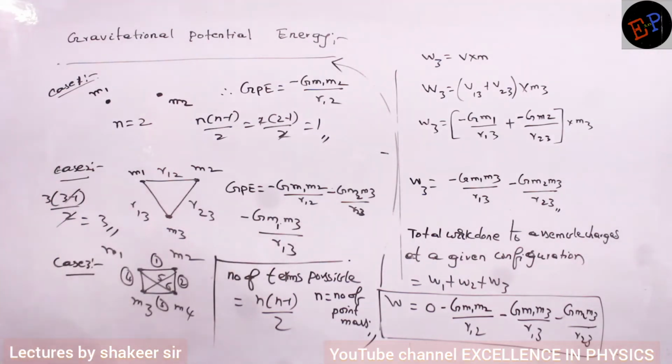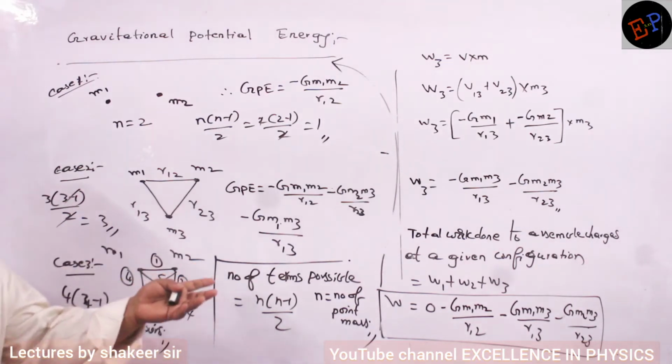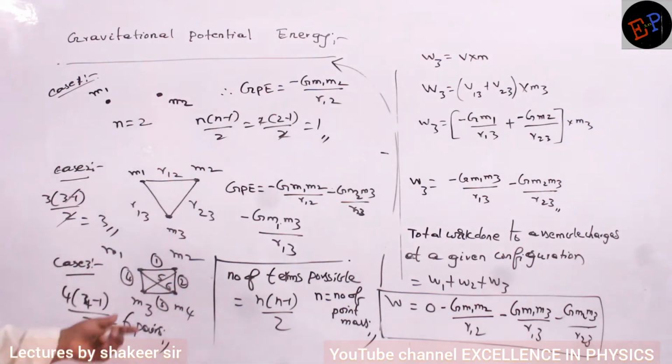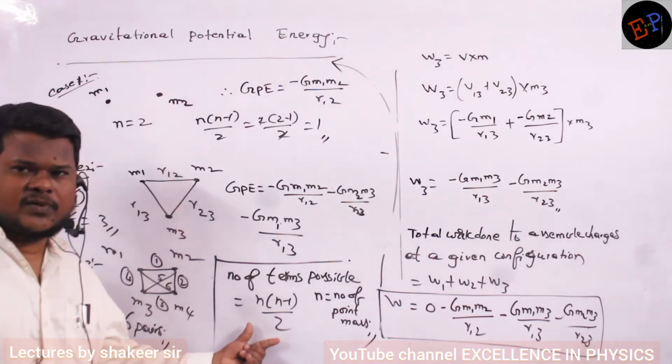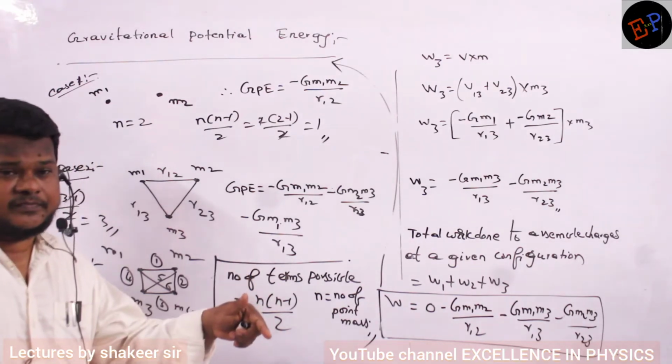Now substitute here for case number 3. Total how many masses? 4 masses. So 4 into 4 minus 1 divided by 2: 2 ones are 2, 2 threes are 6. 6 pairs are possible. This is the formula you can remember. He can ask for any number of masses, 4, 5, 6, 7. Just substitute in n into n minus 1 by 2 to get the number of pairs.